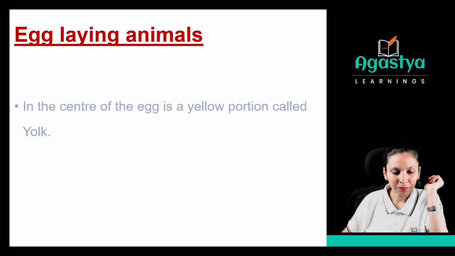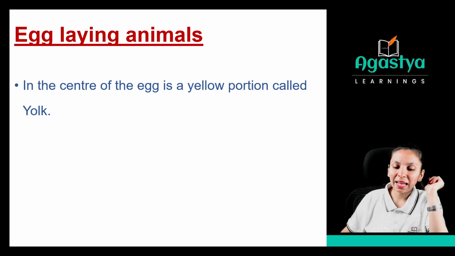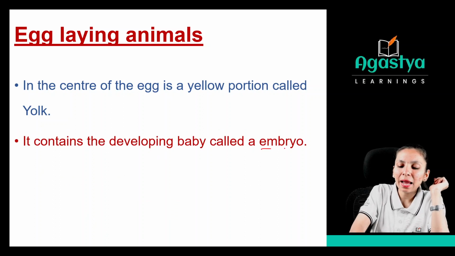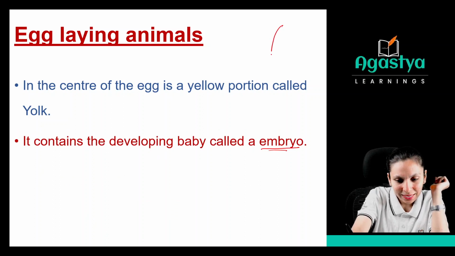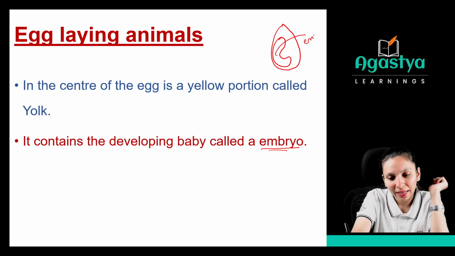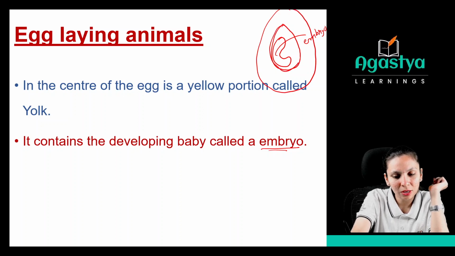Now see, in the center of the egg, the yellow colored portion is called yolk. It contains a developing baby called embryo. So inside that egg, we will have one developing baby like this. That is called embryo, right? If that is the egg, that is the yellow colored portion.